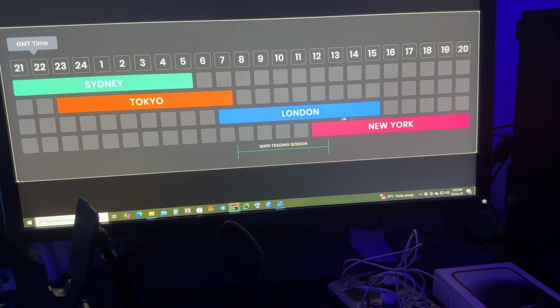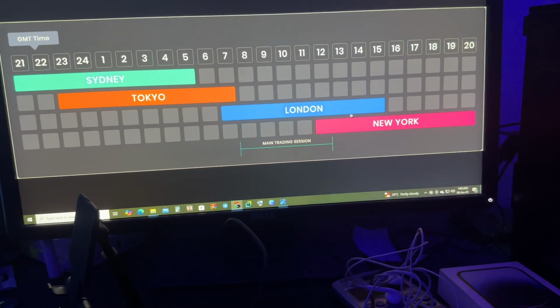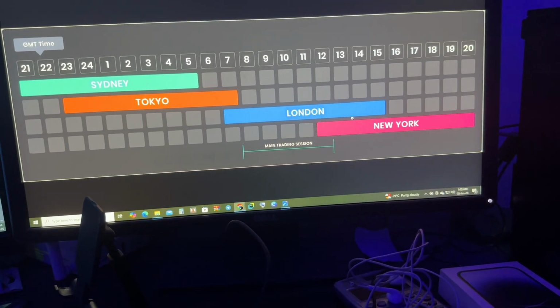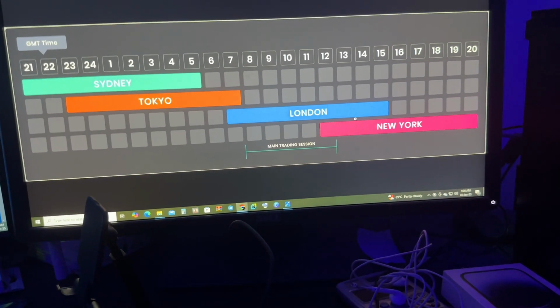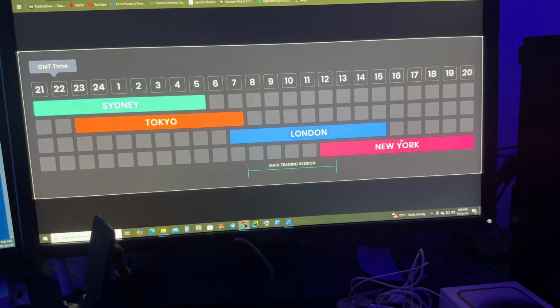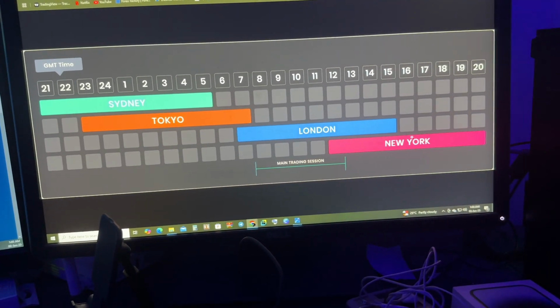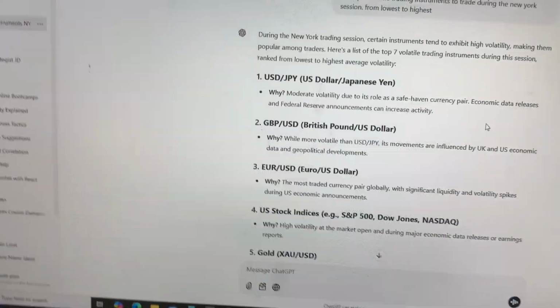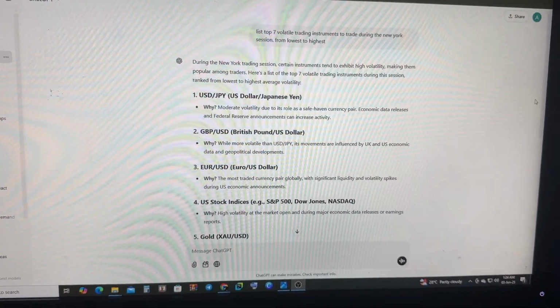During the same period, NFP is released, and CPI is released as well. The New York session is very, very volatile, as we all know. All right, so I asked ChatGPT to list some of the top 7 volatile forex trading pairs. Now it has listed them from lowest to highest. So let's check out what it is. All right, so we can clearly see that it has listed them.